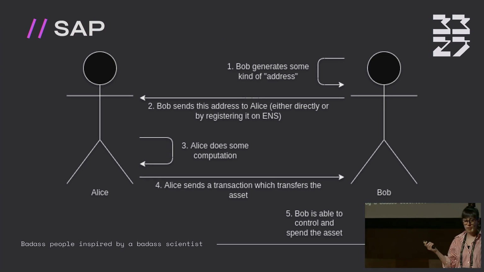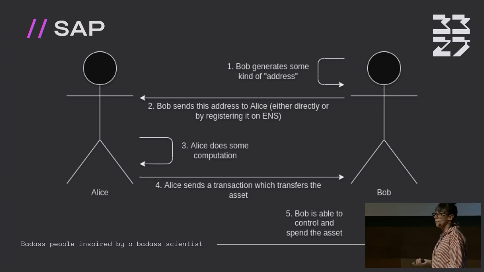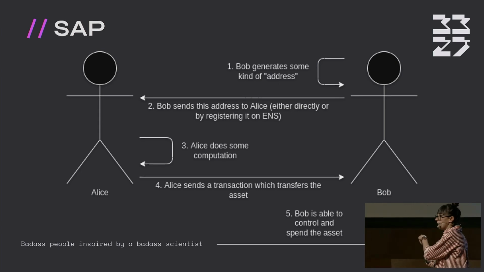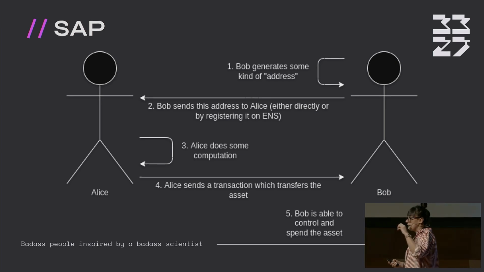So in order to obtain this, we need to have this structure. We want to have recipient. Recipient is Bob, and Alice is sender. So in order to obtain this, the first thing Bob needs to do is generate some kind of stealth meta address. And after a generation of this address, he can send this address directly to Alice, or he can add this address in some kind of registry.